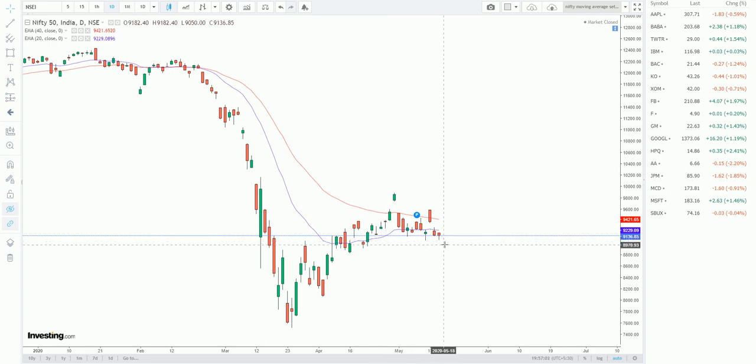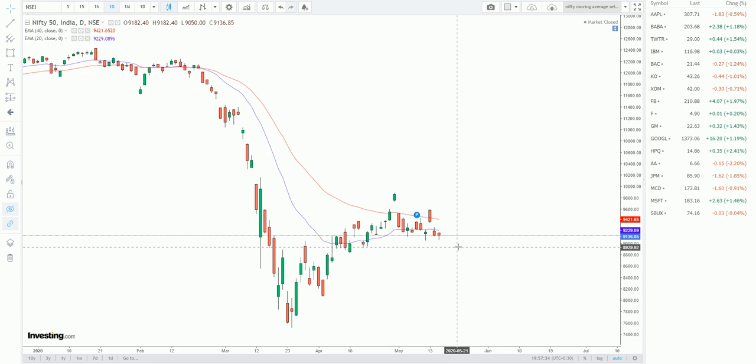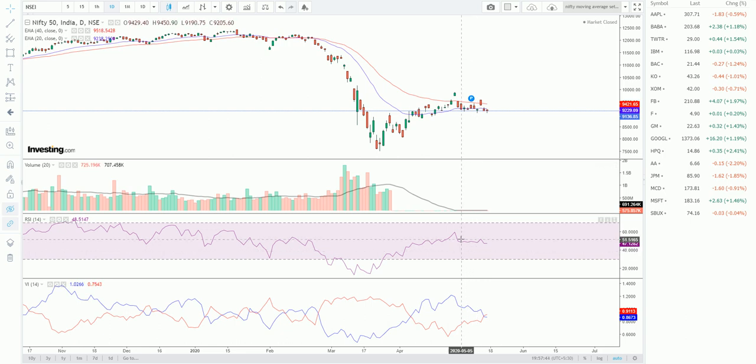And now the price for the past 2, even 3 days, tends to move towards the downside. So the possibility of moving downside is more compared to the upside because of the resistance and also the big red candles. That is what is seen in this setup, and we can compare it with the other indicators also. See, the RSI is also moving towards the downside. That is what is clearly seen. And the Vortex indicator, there is a crossover.